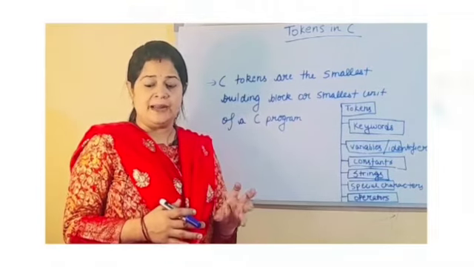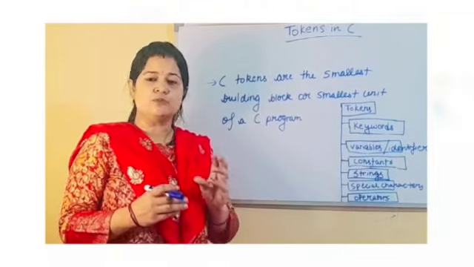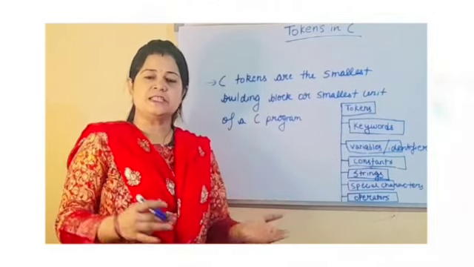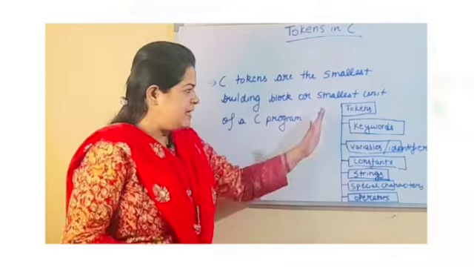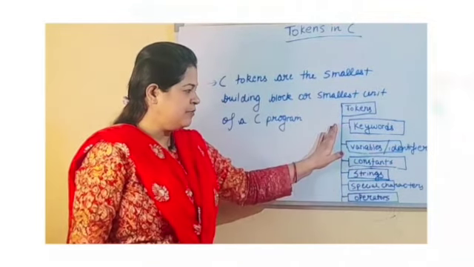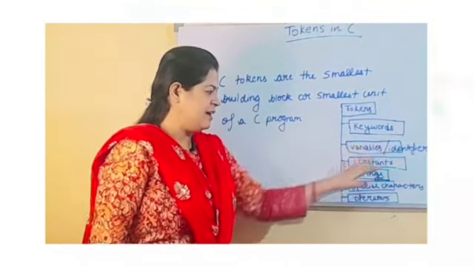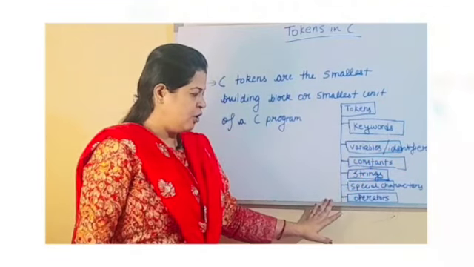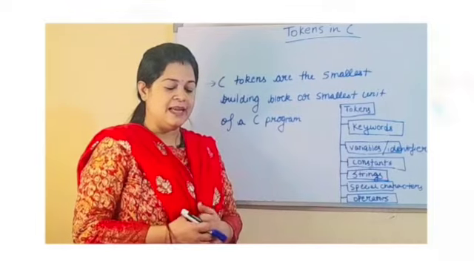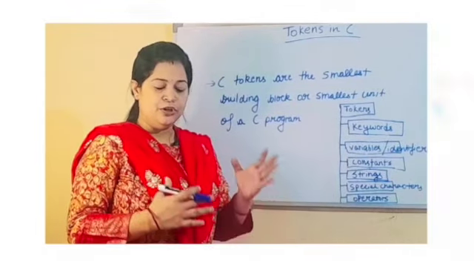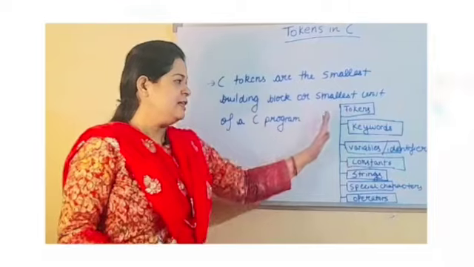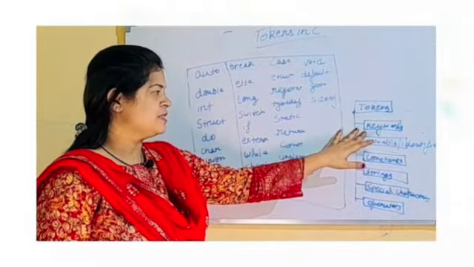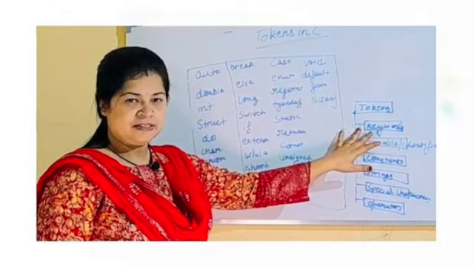The C compiler breaks a program into the smallest possible units and proceeds to the various stages of compilation. These are the tokens in C: keywords, variables, identifiers, constants, strings, special characters, and operators. So a program is constructed using a combination of these tokens only. Now the first token I'm going to discuss is keywords. Keyword is the first token.